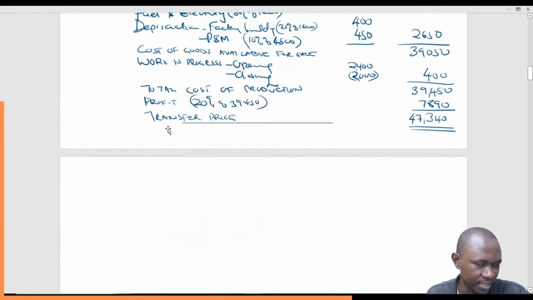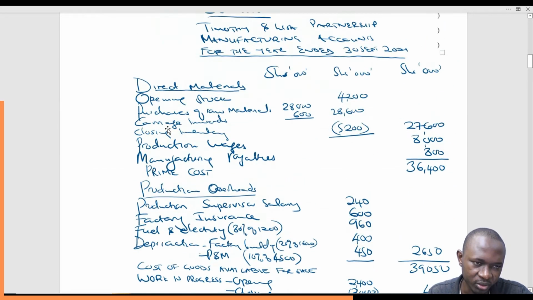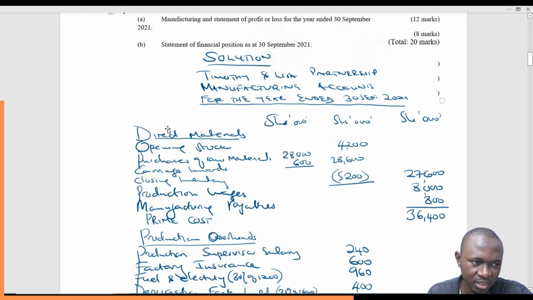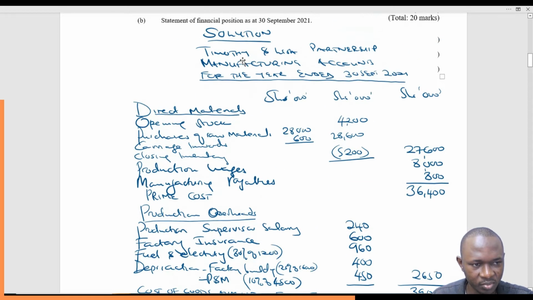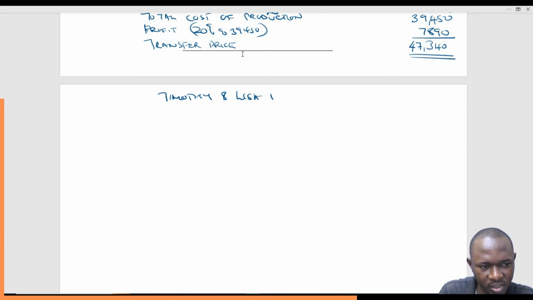That will give you around 6 marks, hopefully. Then we come to the second part, because the question is asking for the manufacturing account and statement of profit and loss for the year ended. So we'll repeat this: Timothy and Lisa Partnership. This is the second part of this question. Timothy and Lisa Partnership, financial statement.